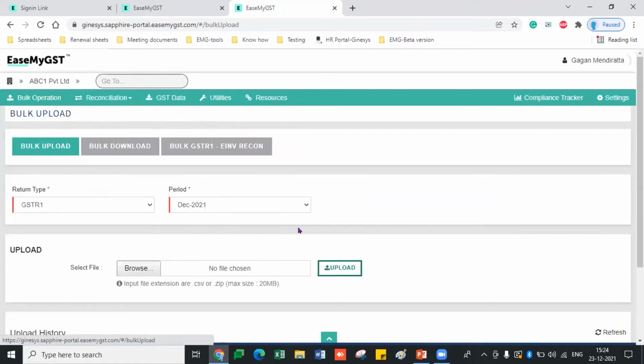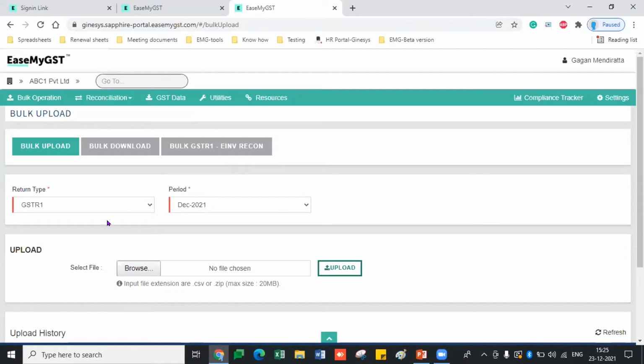Now coming to the bulk operation. Again, this is a new section, because users are facing problems in uploading GSTN wise data. They need to upload GSTN wise, which takes a lot of time. So now we are coming with a bulk upload section, where all the GSTN data will come into one particular Excel, and you just have to upload it from the browse section.